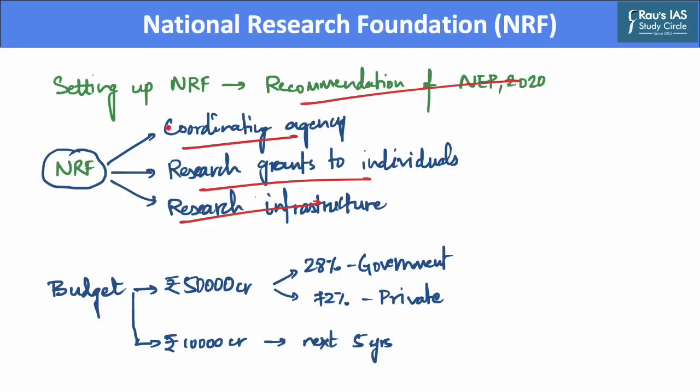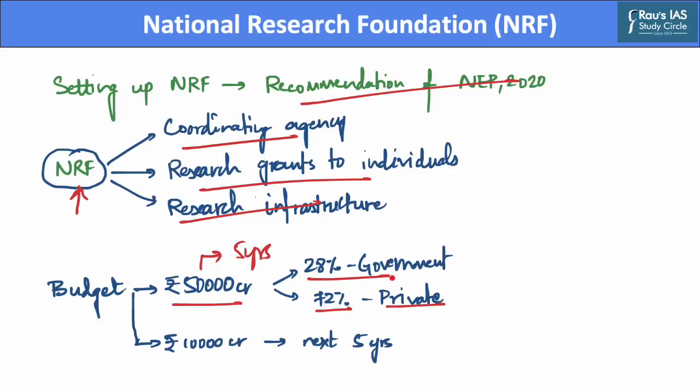Now, the question remains how the National Research Foundation will be funded. The National Research Foundation will operate on a budget of 50,000 crores for a period of 5 years. Of these 50,000 crores, 28% will be the government share, and the remaining 72%, that is the 36,000 crores, will come from the private sector.